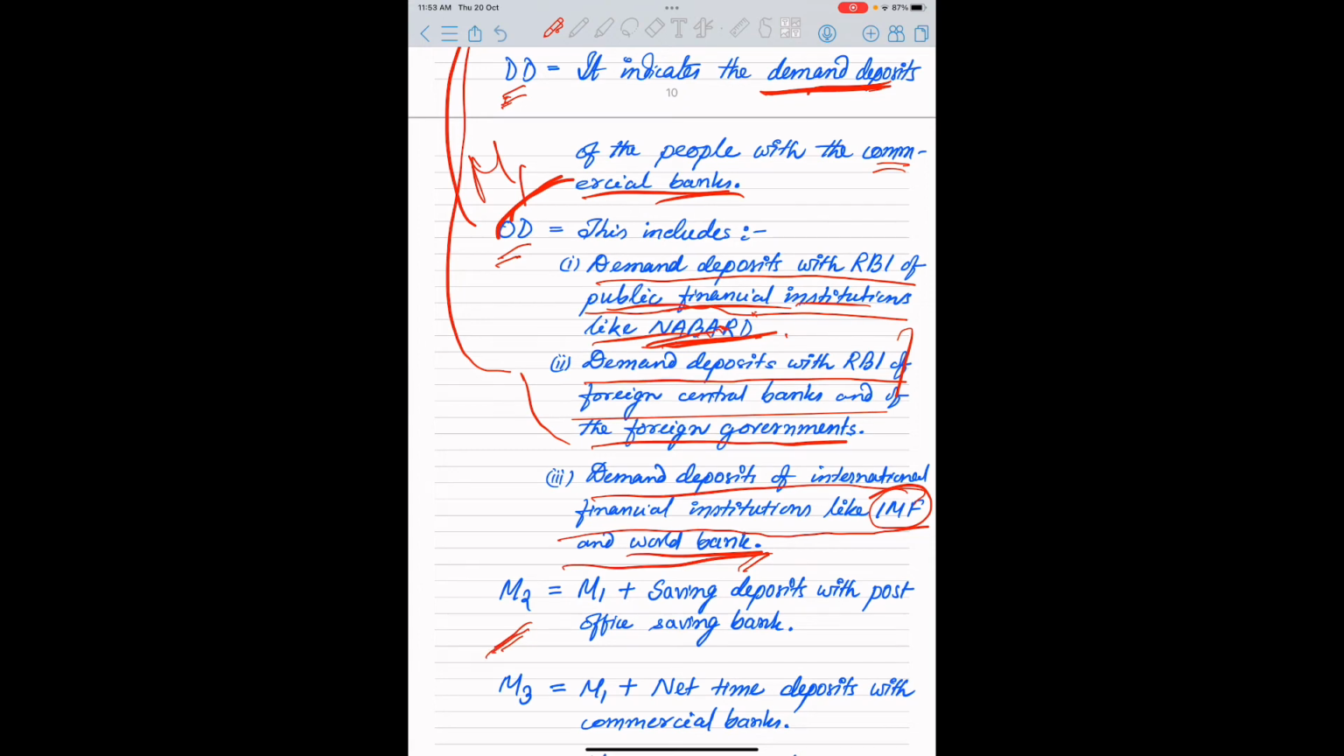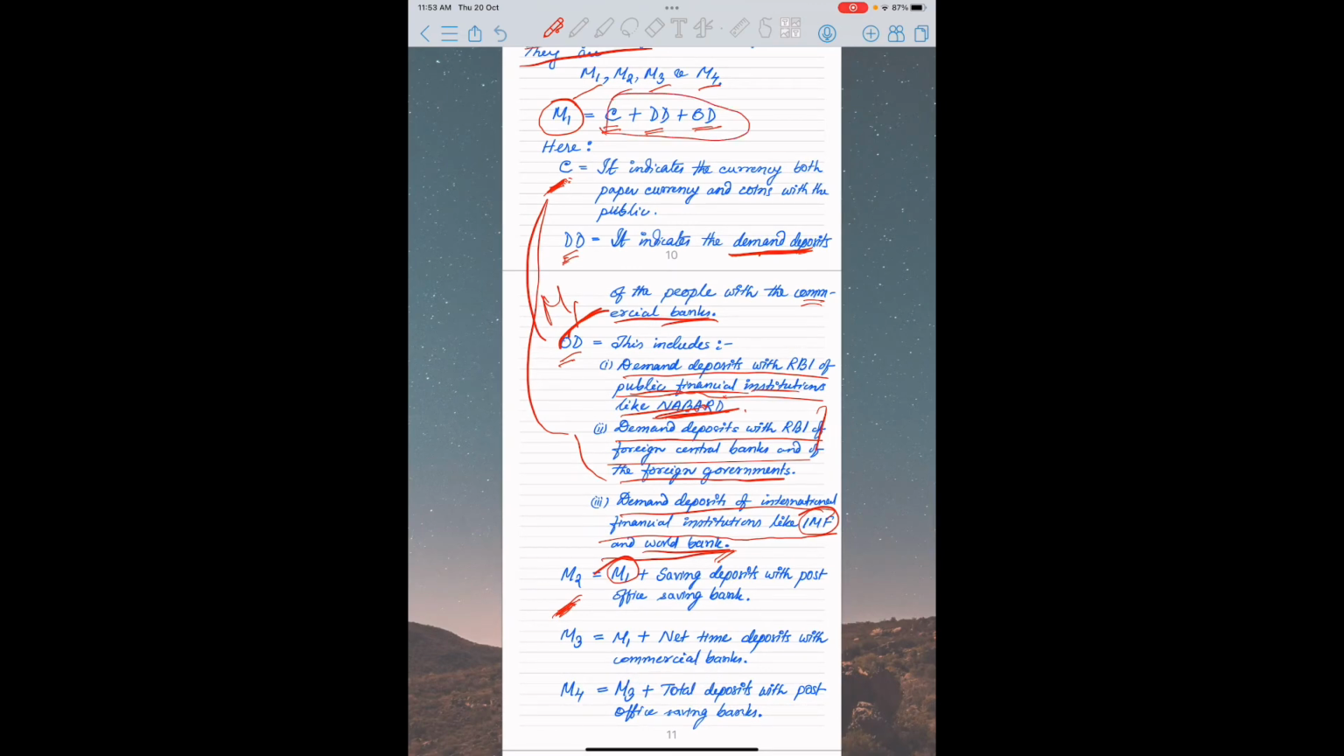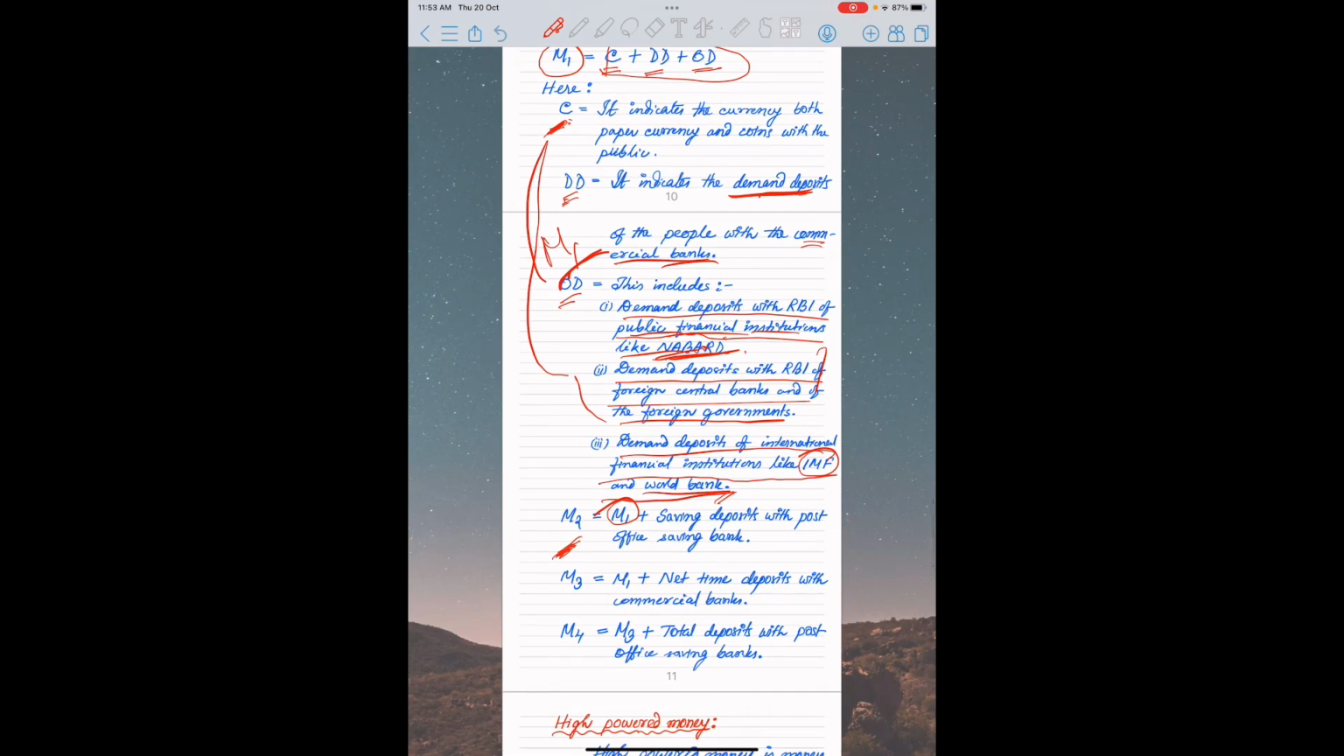What is M2? M2 is nothing but the M1. M1 means all these things: C plus DD plus OD, plus other deposits. What is M2? M1 plus saving deposit with the post office saving banks. We know that the post office also keeps money of people as saving deposits. So in M2, these savings are also included. That means M2 is nothing but the M1 plus the saving deposit with post office saving bank.